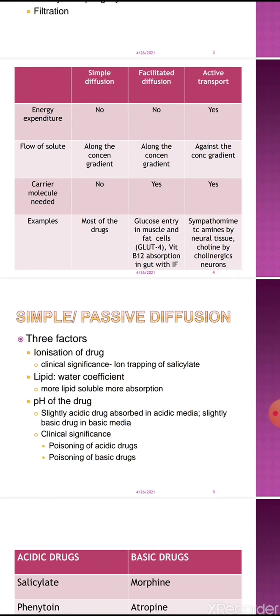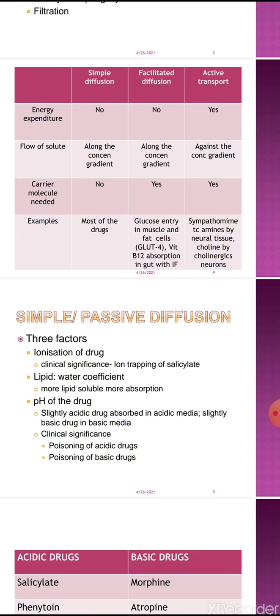It is very important when the drug molecule remains in ionized form. The ionized form cannot cross the biological membrane easily. So the ionized form of the drug is poorly absorbed. On the other hand, the unionized form of the drug can cross the biological membrane easily.